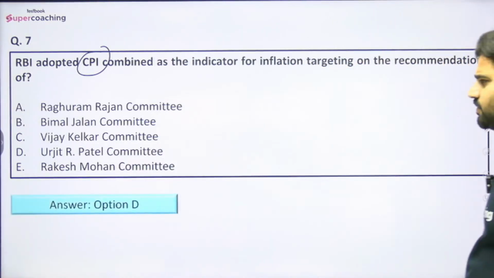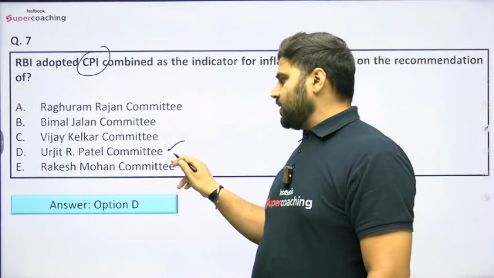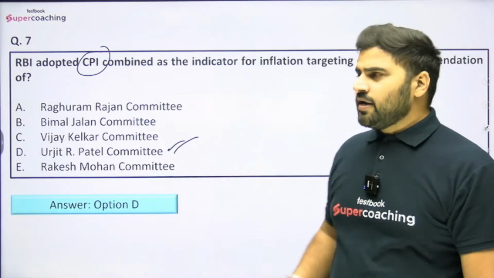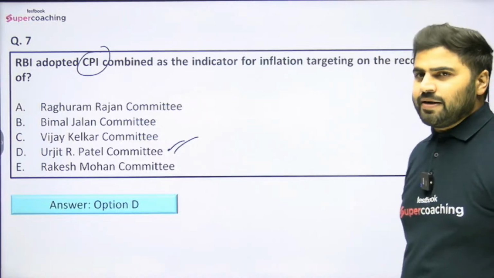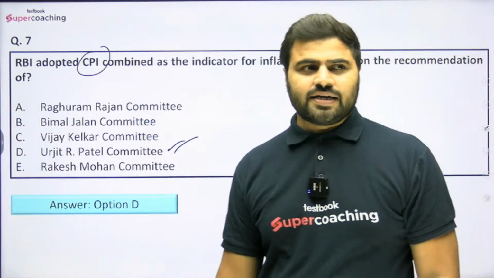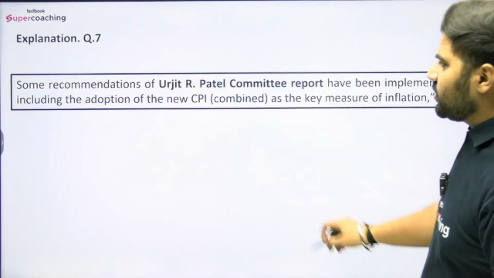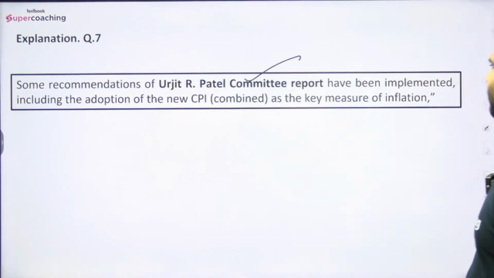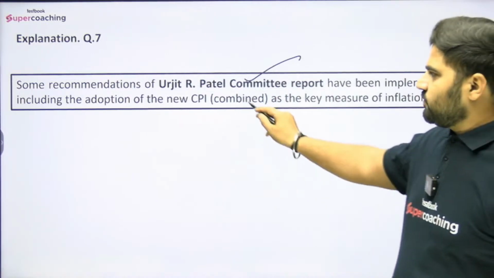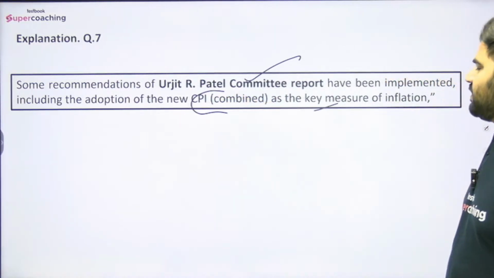So right answer is option number D, that is Urjit R. Patel Committee. So Urjit R. Patel Committee recommended RBI to adopt CPI combined as the indicator of inflation targeting in India, and then only RBI adopted it, right? So here you can see some recommendations of Urjit R. Patel Committee report have been implemented, including the adoption of the new CPI combined as the key measure of inflation.